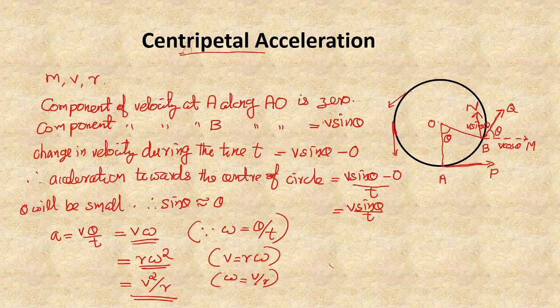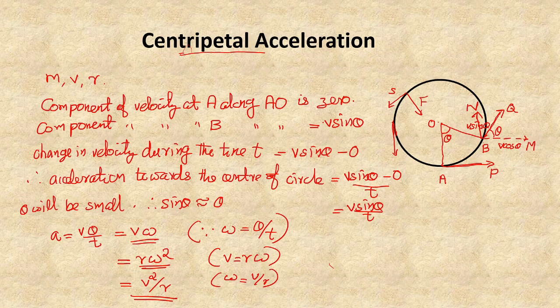Suppose a particle is acted upon by the centripetal force. We know the direction of the centripetal force: it is towards the center of the circular path. That means here the direction of the centripetal force and the direction of the displacement are perpendicular. So what is the work done? The work done should be zero. So in that sense, we say that the work done by the centripetal force is always zero.